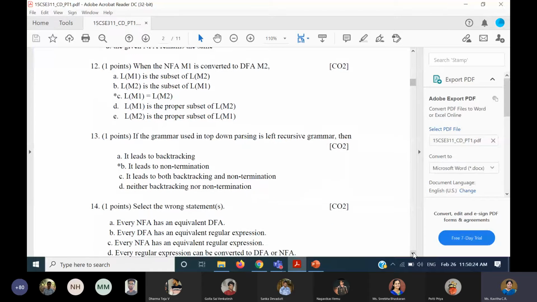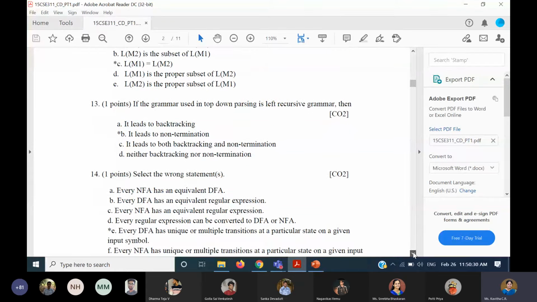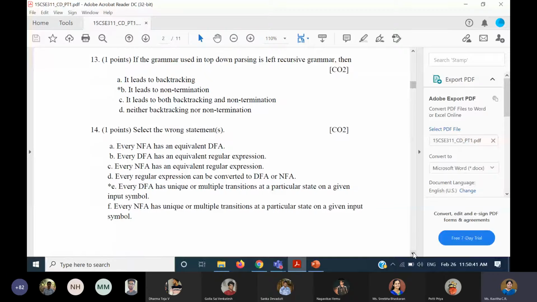And 13th question: if the grammar used in top-down parsing is left recursive grammar, it leads to non-termination actually. Because we are using leftmost derivation, it will go to an infinite loop and that will lead to the non-termination. So that should be the answer.